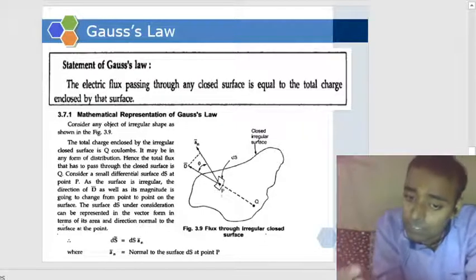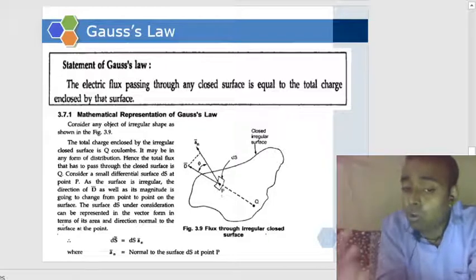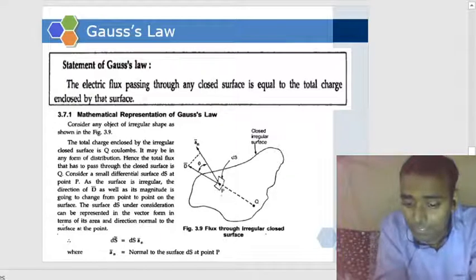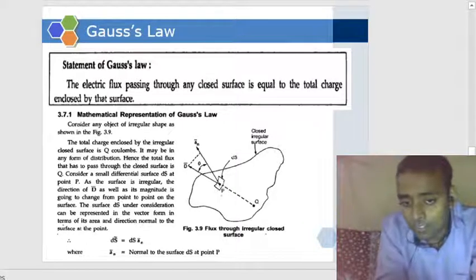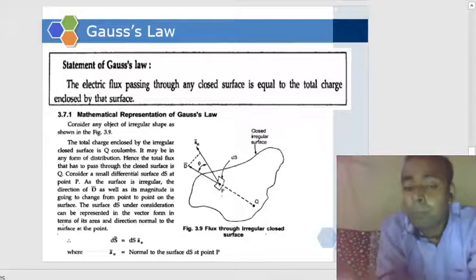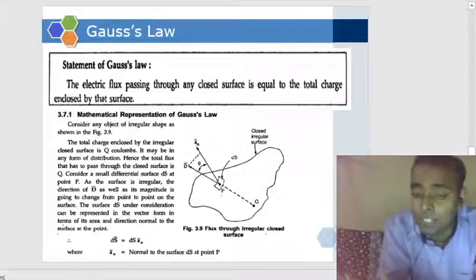So we will consider only those fluxes for our flux density which are normal to that differential surface. You can see we have an angle theta between D and a_N. What is a_N? a_N is the normal unit vector of the differential surface area which we had considered for that closed irregular surface.